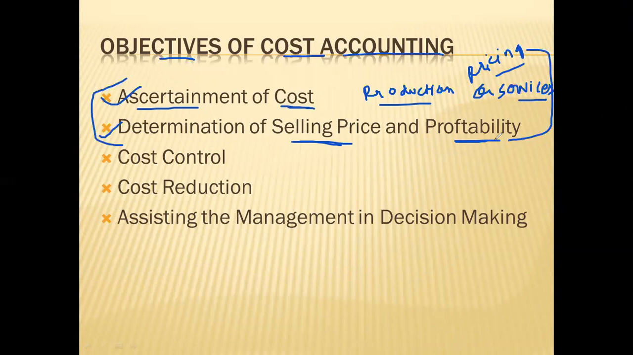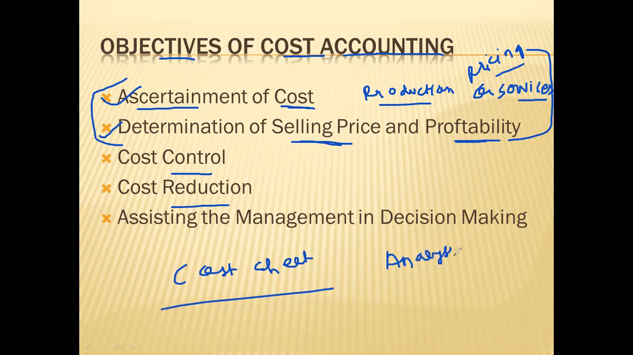Then the next advanced objective is cost control and reduction. Just now we have understood that business people prepare a statement which is known as a cost sheet. In this, the analysis of cost is given in detail. By doing proper analysis or studying this cost sheet, various cost records are also maintained.